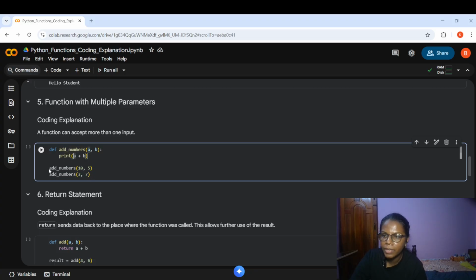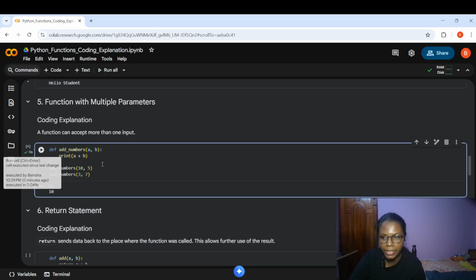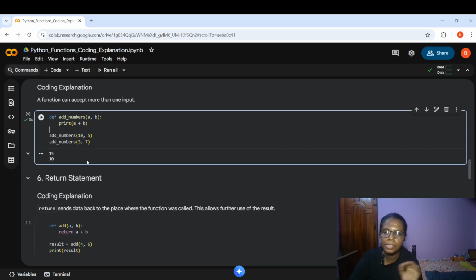Next, I'm calling the name of the function, add numbers, and I'm giving arguments to that. For A, the value is 10, and for B, the value is 5. I mean, for these two parameters, I have passed in the arguments. And again, I'm passing another two arguments. The output would be adding these two numbers: 10 plus 5 is 15 and 3 plus 7 is 10. So the output would be 15 and 10. This is how a function with multiple parameters works.